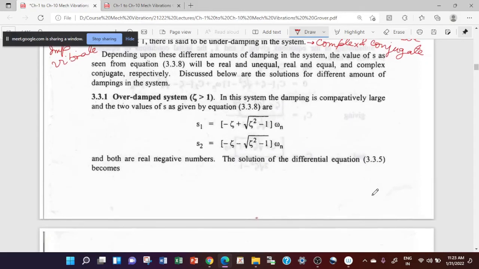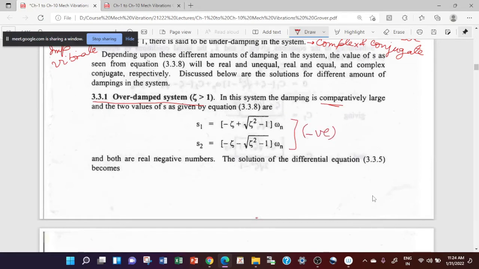So here, this is the first case where you have an overdamped system. In this system, damping is comparatively very large, and both the roots are given by this, and you will see that these two roots are negative.